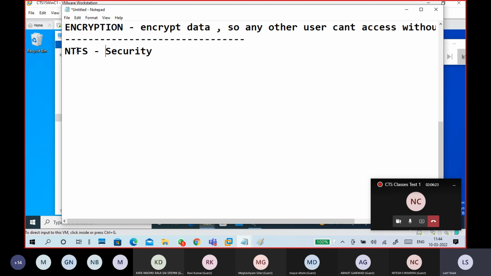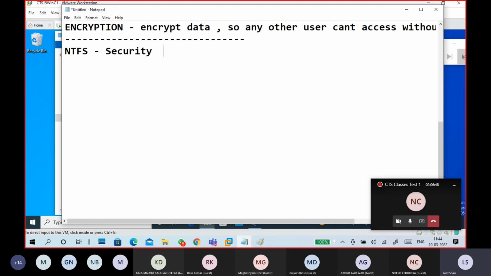Okay, guys, this is not an antivirus. It is simply a file system. NTFS is a file system. Security is a feature of NTFS, and security means allow or deny access to files or folders for read and write access.